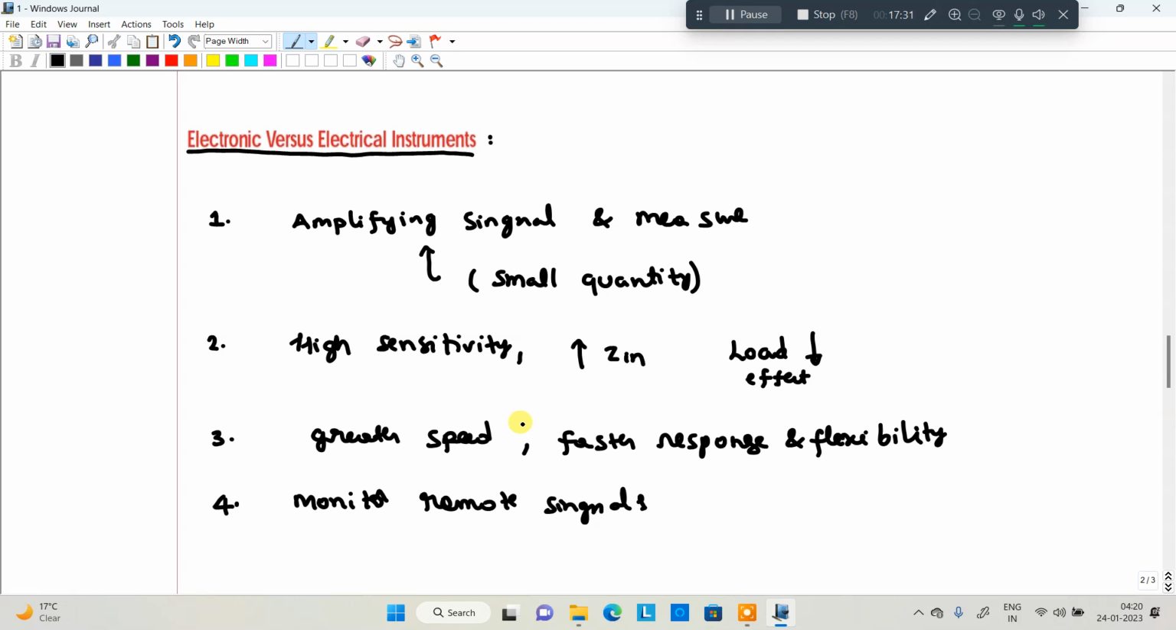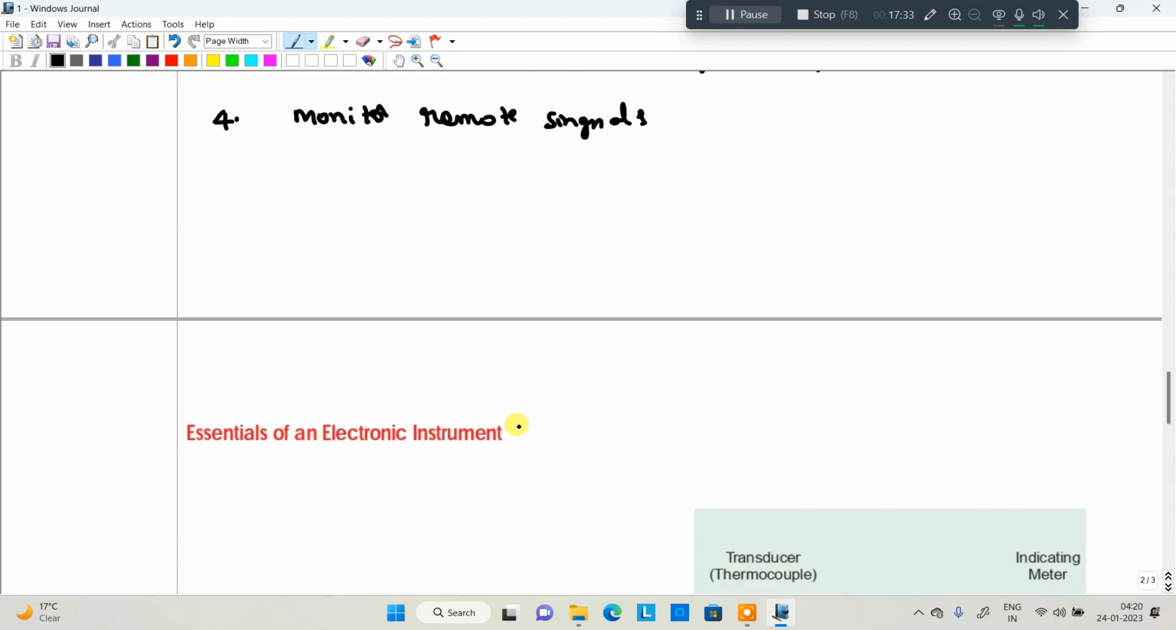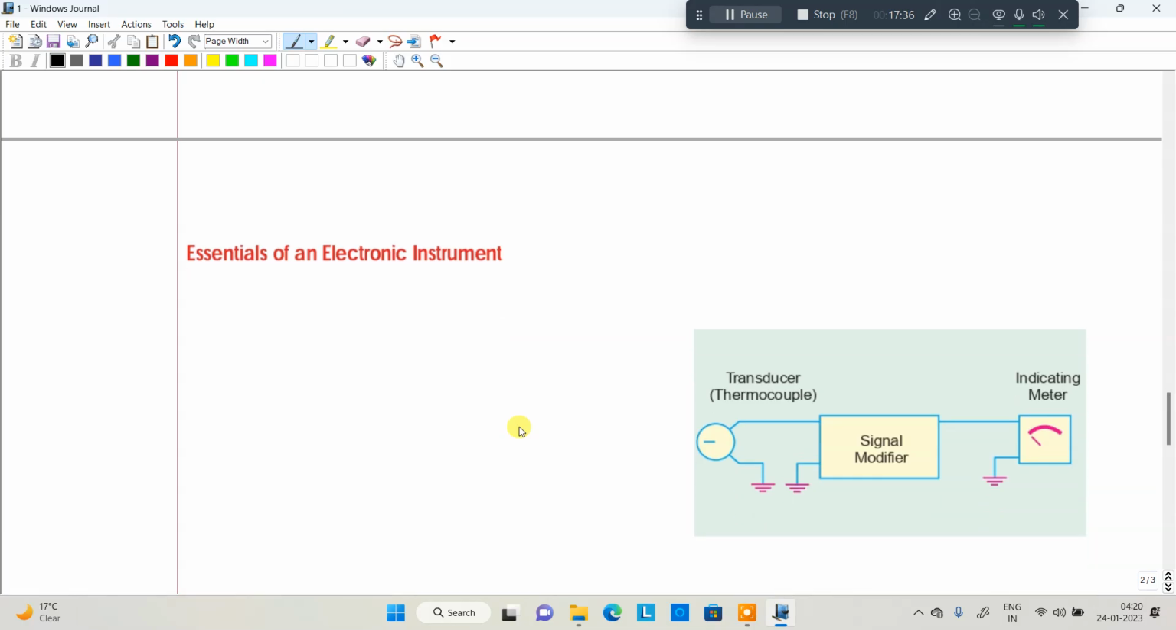Okay, next we are moving to the essentials of electronic instruments. You got some idea by now about why you are using electronic instruments. Now we are moving to the essential components required to construct electronic instruments. Three different components are required. The first one is a transducer, the second one is a signal modifier, and the third is an indicating instrument or indicating meter. So first we'll see the transducer.